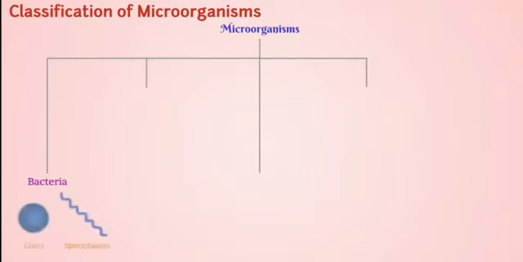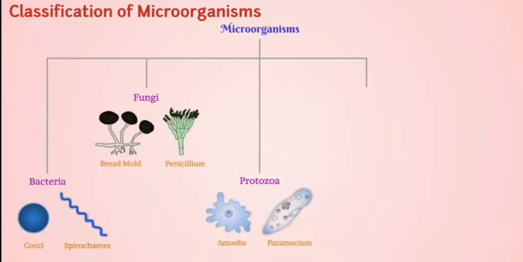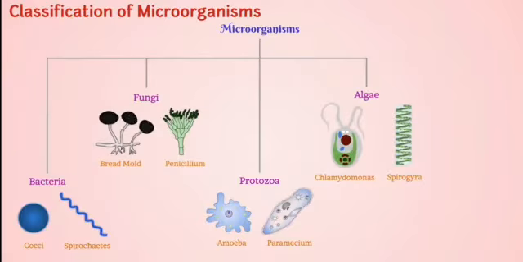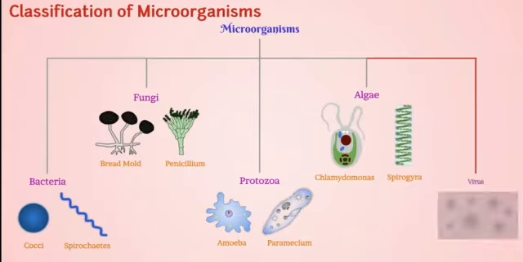In this classification of microorganisms, they are mainly classified into 4 groups. Bacteria, cocci, fungus, bread mold, penicillium, protozoa, amoeba, paramecium. Students, next the 4th one, algae, chlamydomonas and spirogyra.